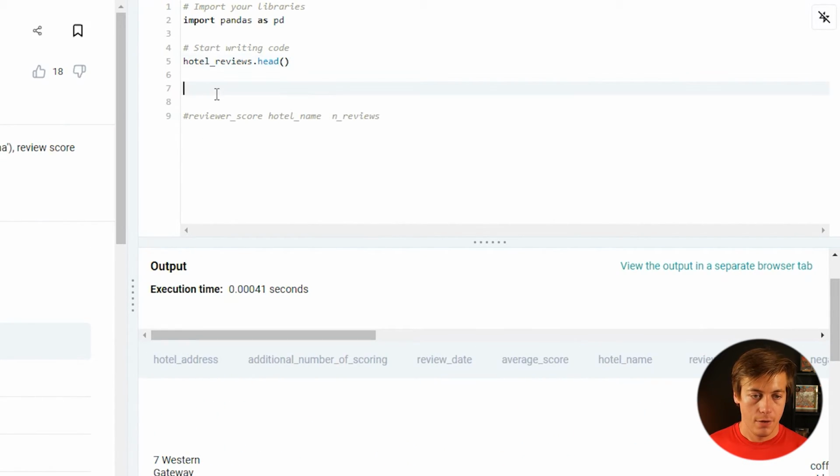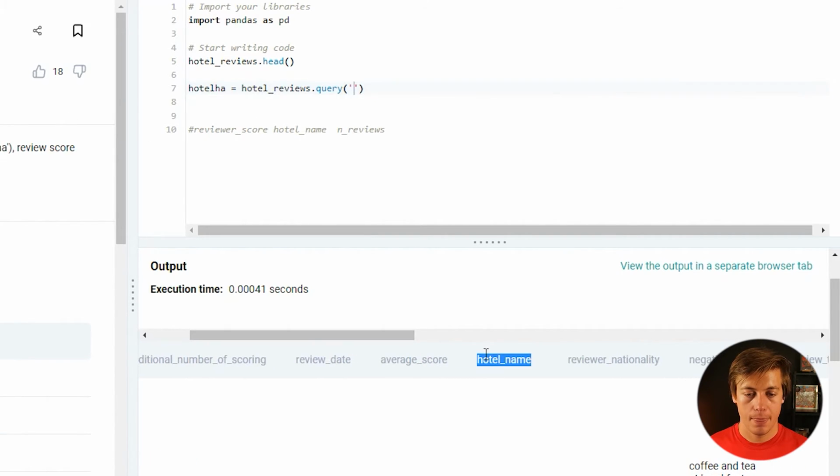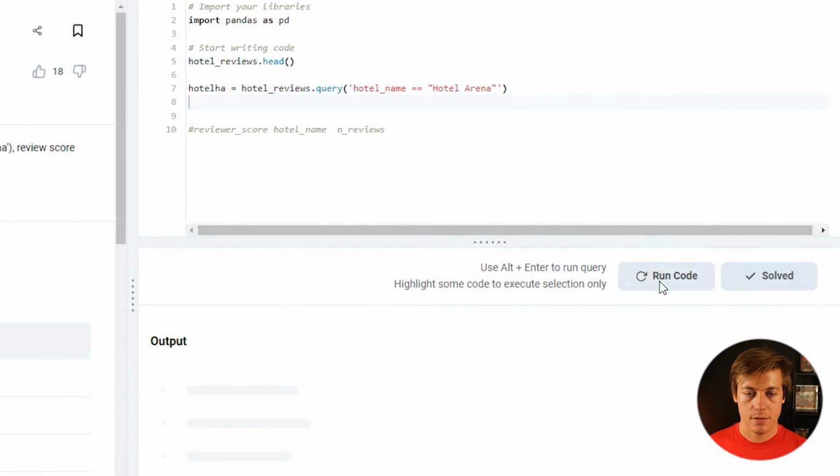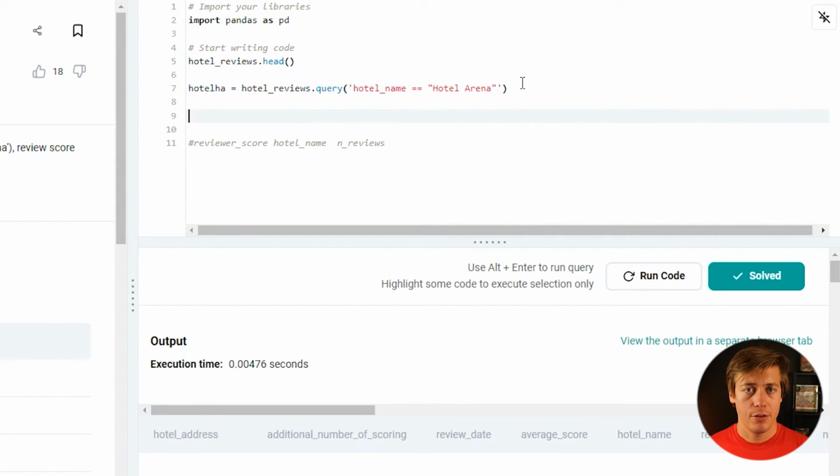Okay, so first thing I think we should just do. So I'm going to just say hotel HA equals, and then I'm just going to query this Hotel Arena. So query, and that way we have a simpler data frame. And that was hotel name equals, put in actual quotes, Hotel Arena. Let's run this. And we have Hotel Arena. Good. Okay. Up next, we need to do our group by.